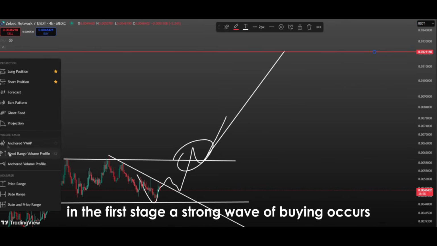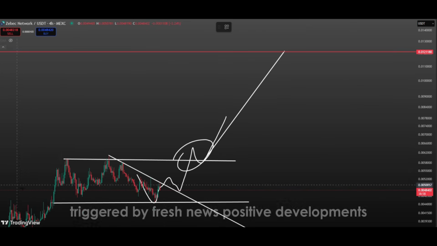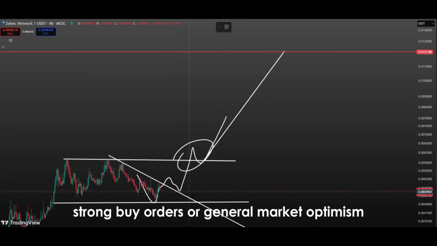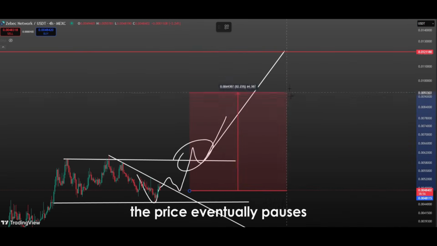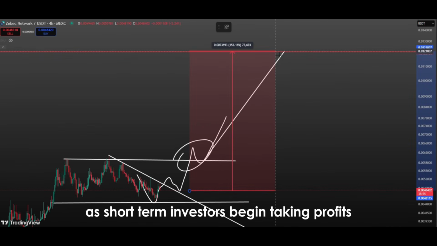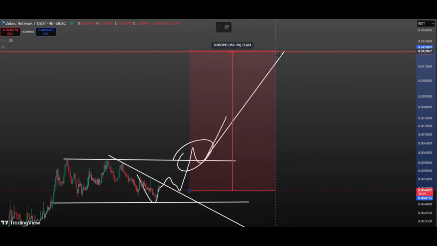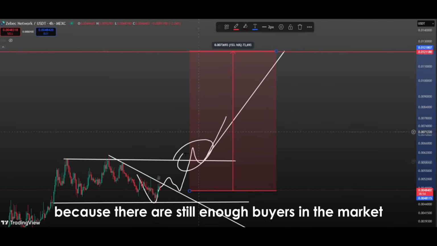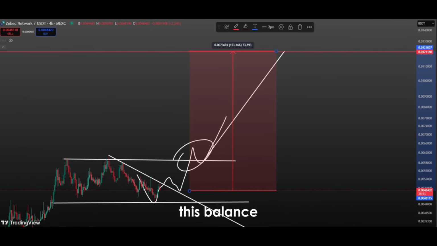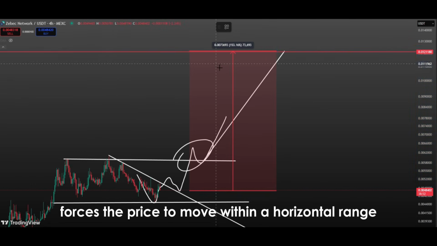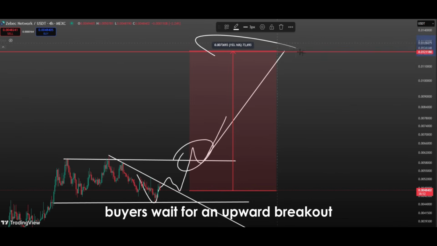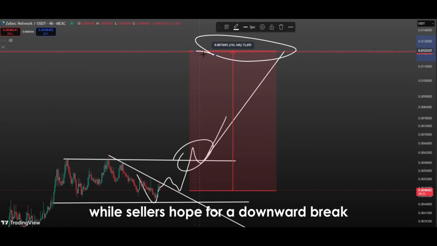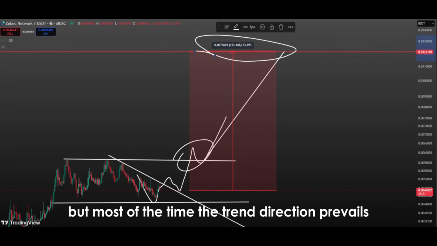In the first stage, a strong wave of buying occurs, triggered by fresh news, positive developments, strong buy orders, or general market optimism. The price eventually pauses as short-term investors begin taking profits. However, these sales do not push the price down significantly because there are still enough buyers in the market. This balance forces the price to move within a horizontal range. Buyers wait for an upward breakout, while sellers hope for a downward break, but most of the time, the trend